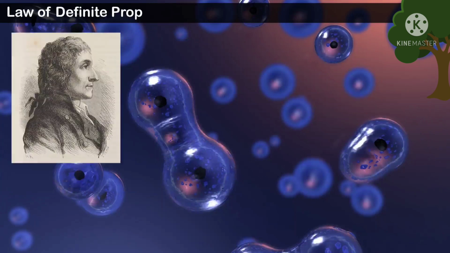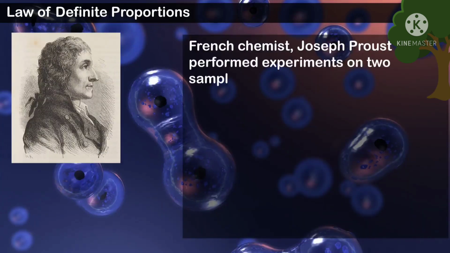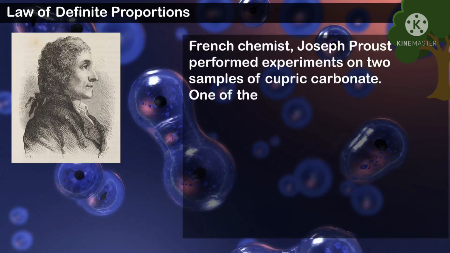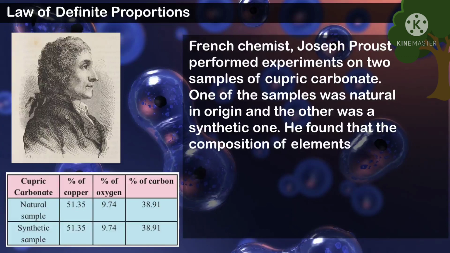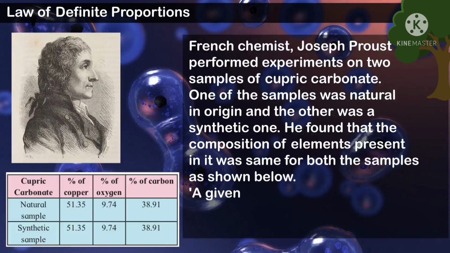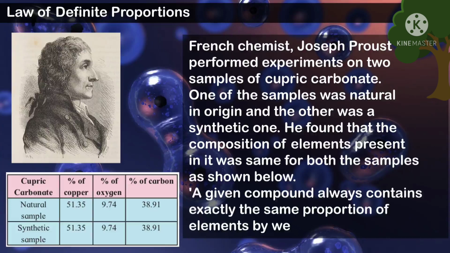Law of definite proportions. French chemist Joseph Proust performed experiments on 2 samples of cupric carbonate. One of the samples was natural in origin and the other was a synthetic one. He found that the composition of elements present in it was the same for both samples, as shown below. A given compound always contains exactly the same proportion of elements by weight.